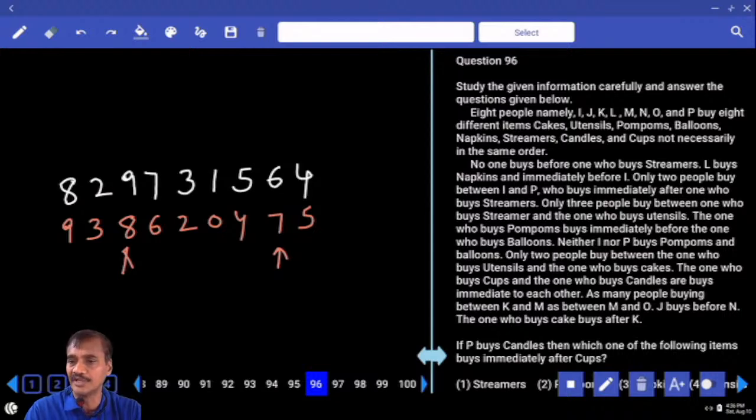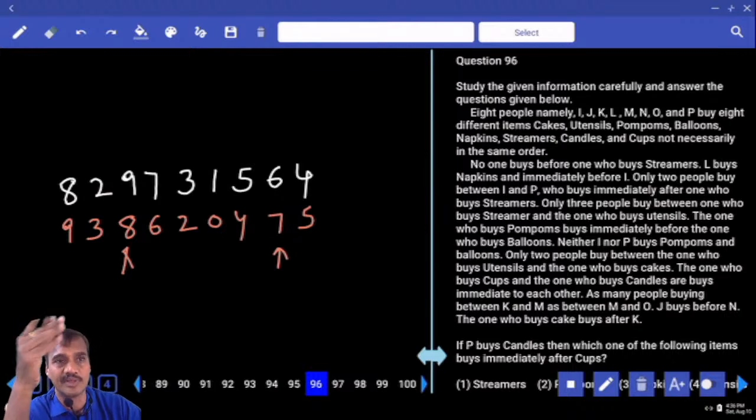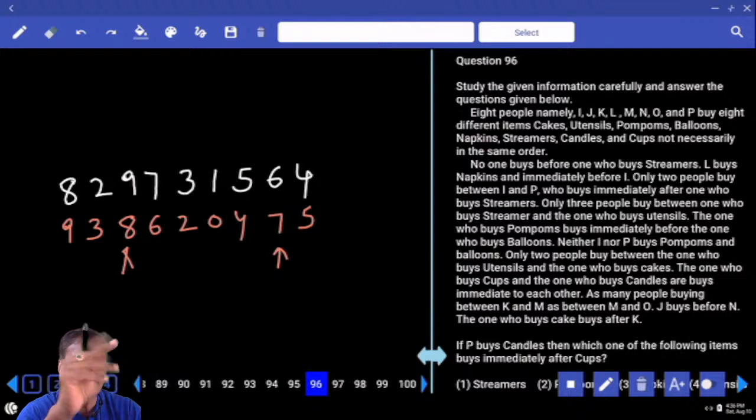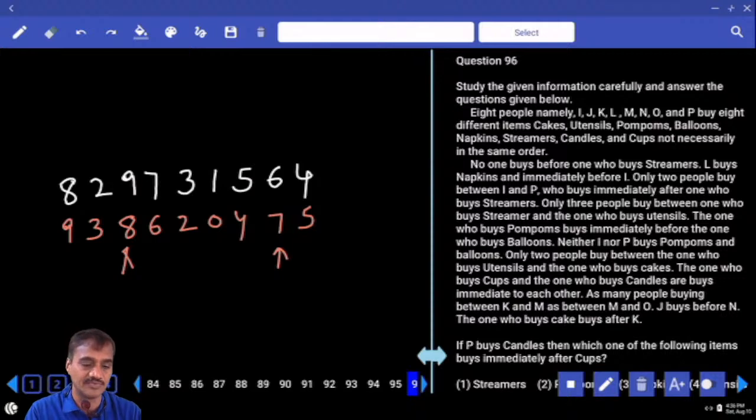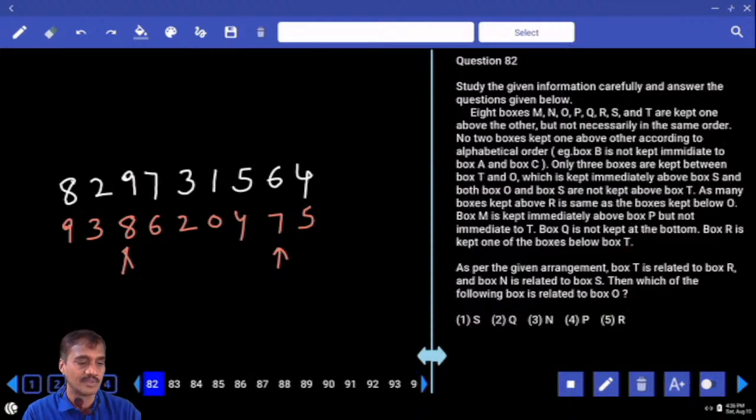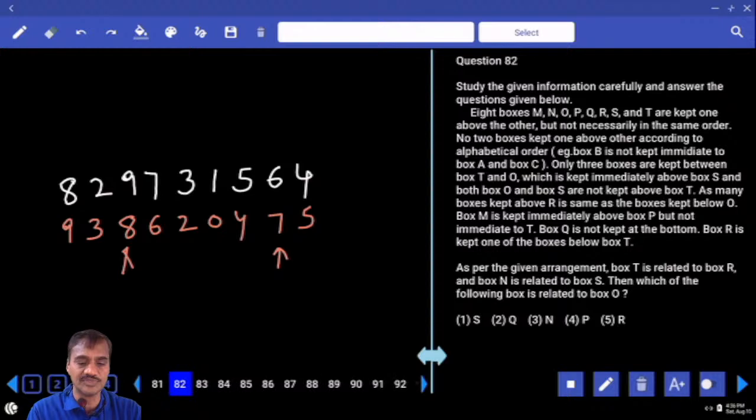Here 8 people buy 8 different items. It is nothing but similar to your boxes. Boxes along with a parameter, a linear arrangement with a parameter. Clear? Then questions 81 to 85. Let us start with these boxes.